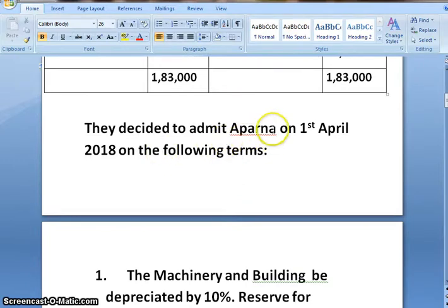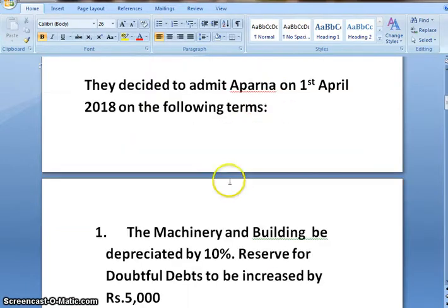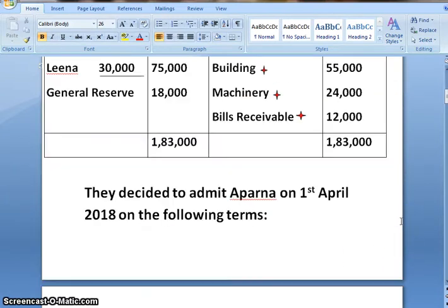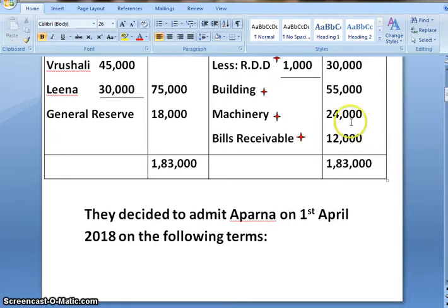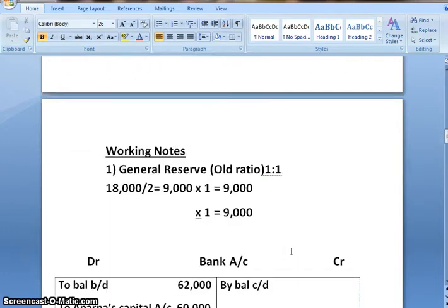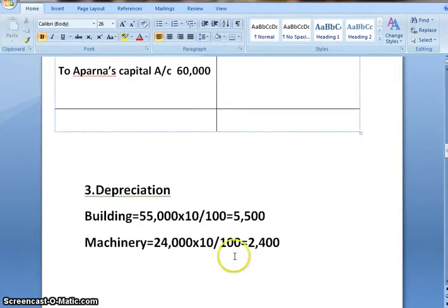They decided to admit Aparna, so Aparna is the new partner. Firstly, the machinery and building are to be depreciated by 10%. So machinery we have 24,000 and building is 55,000. Let us work out their depreciation. Of both we have to take 10%. For building we get depreciation amount as 5,500 and for machinery 2,400.